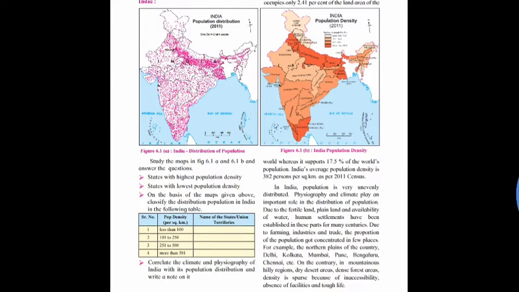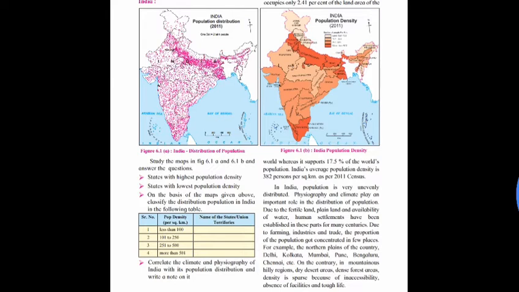Point number 2. For example, in India, population is sparsely distributed in snow-covered regions in Himalayan range, then Thar desert and rain shadow regions in the states of Madhya Pradesh and Chhattisgarh. Third point is, in India, population is densely distributed in the regions having moderate rainfall and mild temperatures.